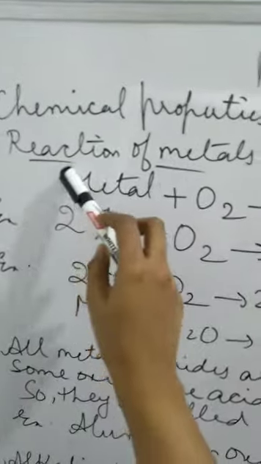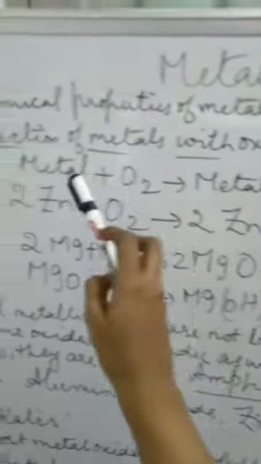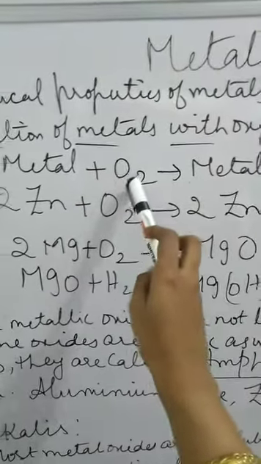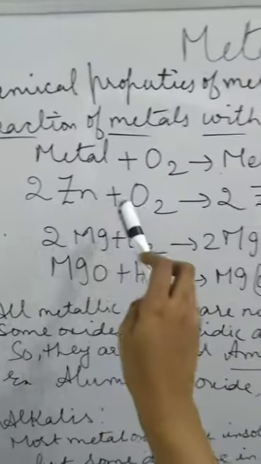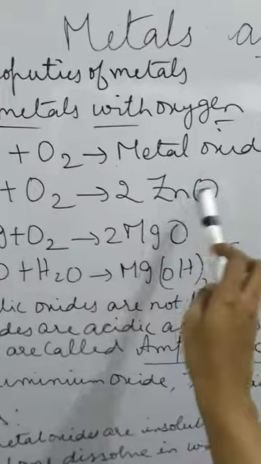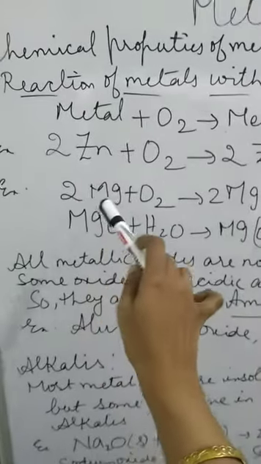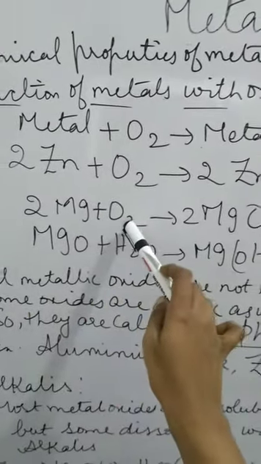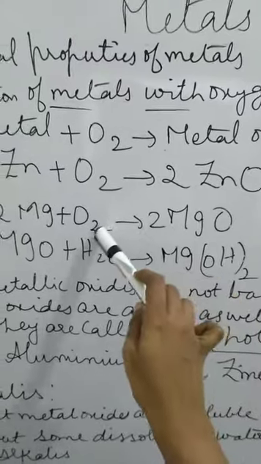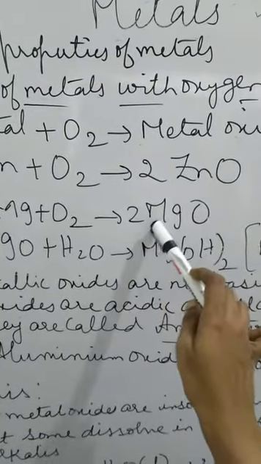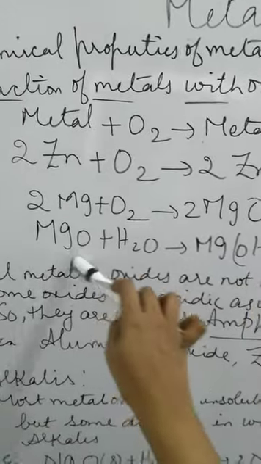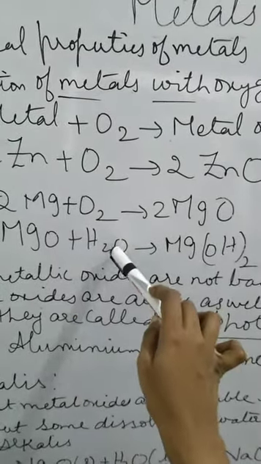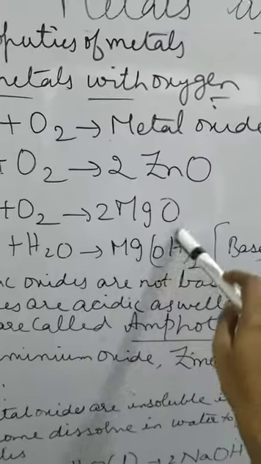First, let us see the reaction of metals with oxygen. Metal plus oxygen, if it burns in the presence of oxygen, it forms metallic oxide. For example, zinc, if it burns in the presence of oxygen, it forms zinc oxide. One more example is magnesium ribbon. If you burn it in the presence of oxygen, it burns with a dazzling flame and it forms magnesium oxide, and ash will be formed. That ash, magnesium oxide, if you try to dissolve it in water, it forms magnesium hydroxide.